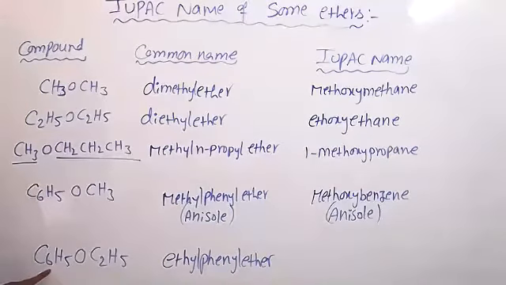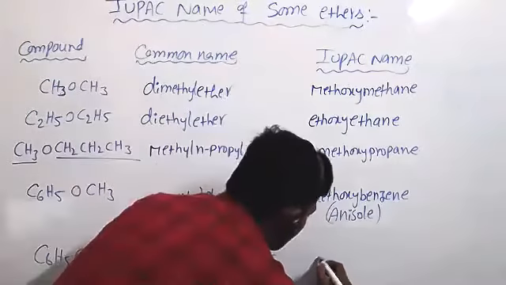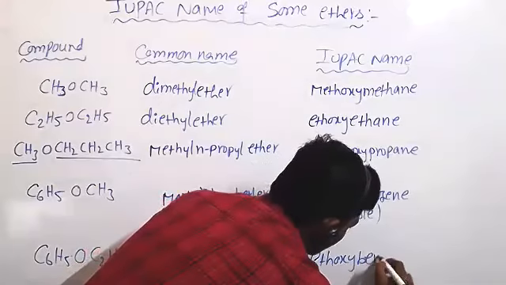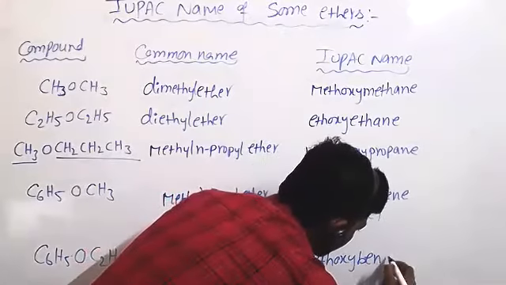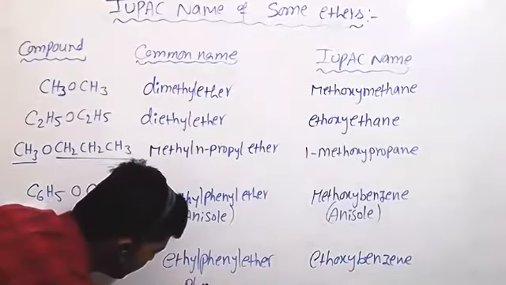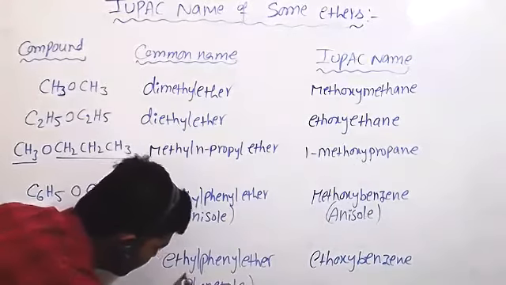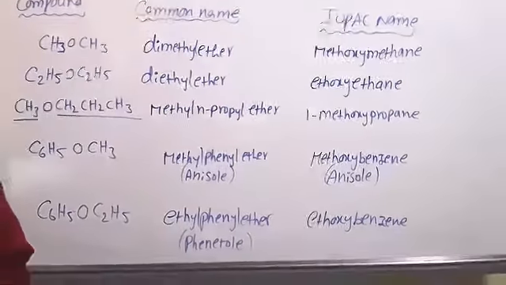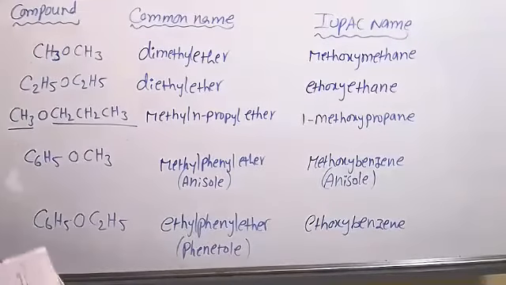So ethoxy, and there are 6 carbons in the ring. So this is ethoxybenzene. Its common name is phenetole.